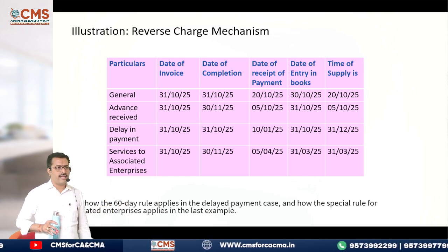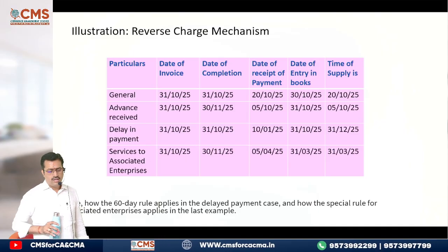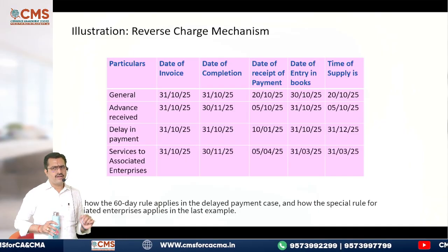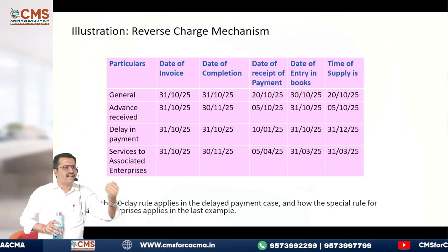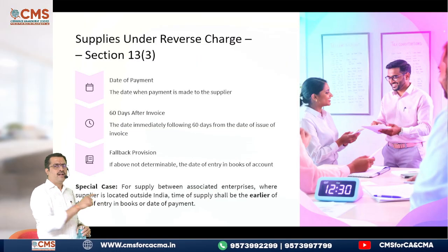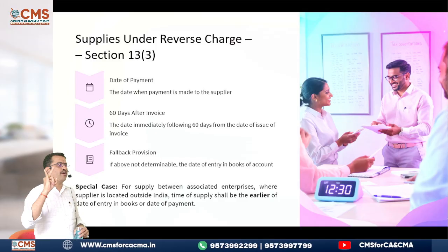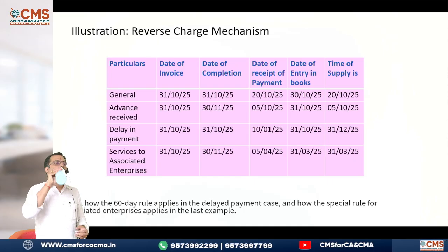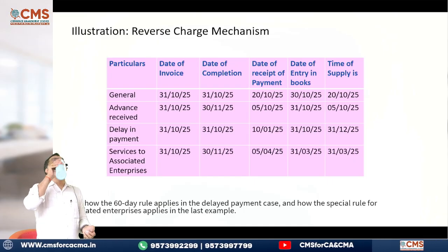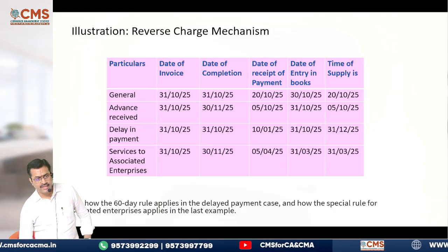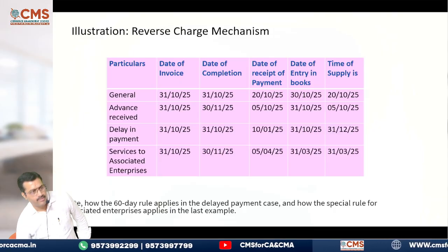And then the last one: services to an associated enterprise. Now what? The 31st October date of invoice and date of completion are not required for an associated enterprise. Why? Because for an associated enterprise, I told you it is the date of entry in the books or date of payment, whichever is earlier. Now tell. 31st of March, that would be the answer.